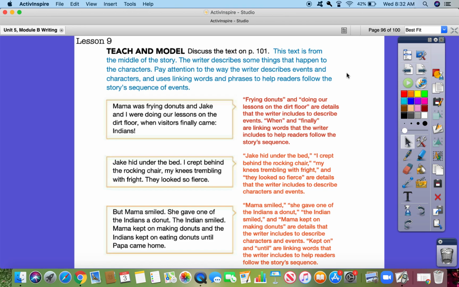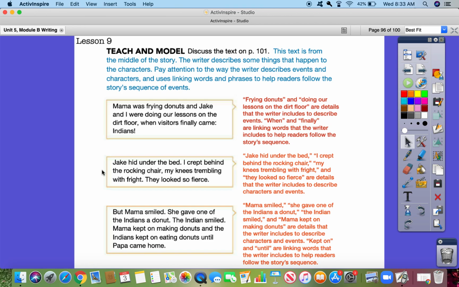If we look at page 101, this text is from the middle of the story. The writer describes some things that happen to the characters. Pay attention to the way the writer describes events and characters and uses linking words and phrases to help readers follow the story sequence of events. Mama was frying donuts, and Jake and I were doing our lessons on the dirt floor when visitors finally came. Indians. Frying donuts and doing our lessons on the dirt floor are details that the writer includes to describe events. When and finally are linking words that the writer includes to help readers follow the story sequence.